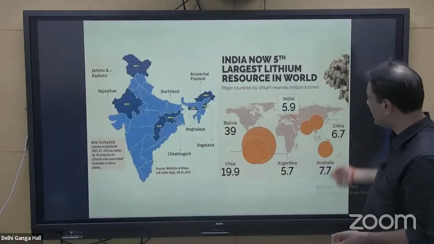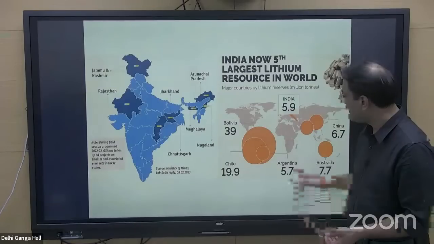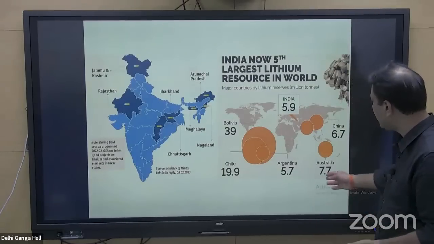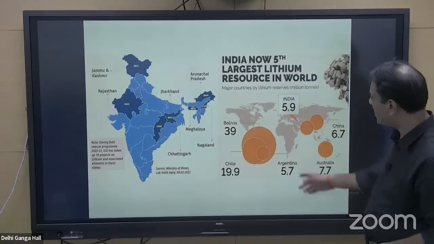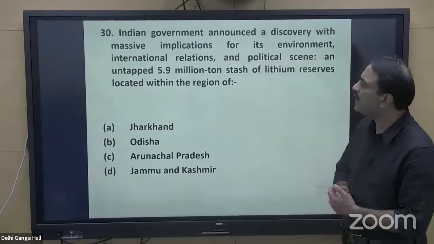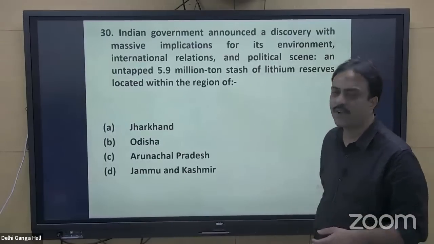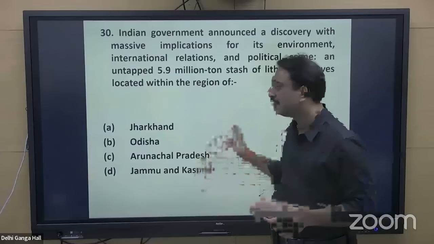Have a look at these figures. Chile has 19.9, Bolivia has 39, Argentina 5.7, Australia 7.7, China 6.7, India has 5.9. Argentina, which is a part of the lithium triangle, has only 5.7 million tons, and India has 5.9 million tons now, right? So the answer is Jammu and Kashmir.